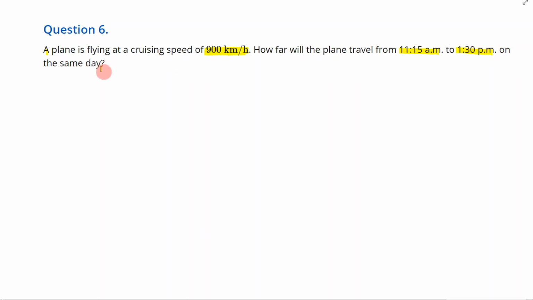So the first thing that I want to figure out is for how long is this plane traveling for? Because it's traveling from 11:15 a.m. to 1:30 p.m. Well, how long is that? So that's the first thing we're going to figure out. So I'm starting at 11:15 a.m. and just to make it a bit easier for myself, let's figure out how long it would take me to get to midday. So 12 o'clock. From 11:15 to 12 o'clock, that's going to take 45 minutes.